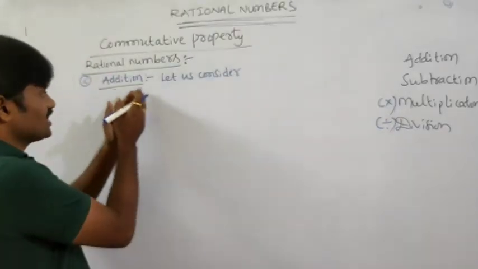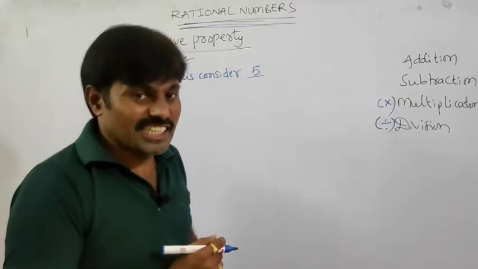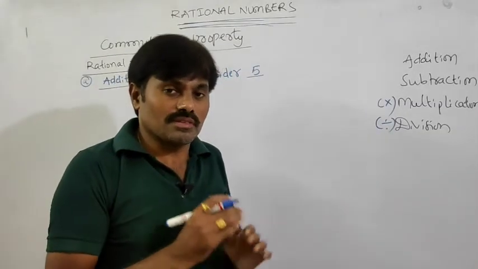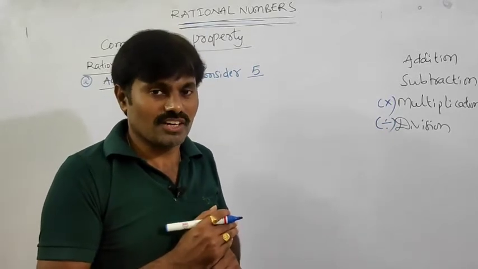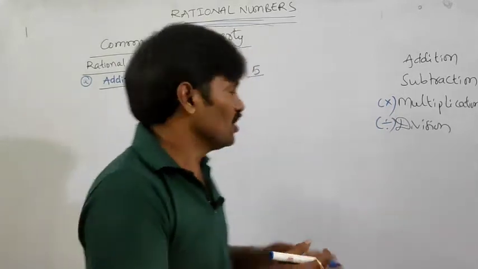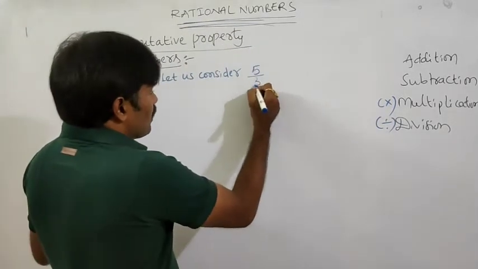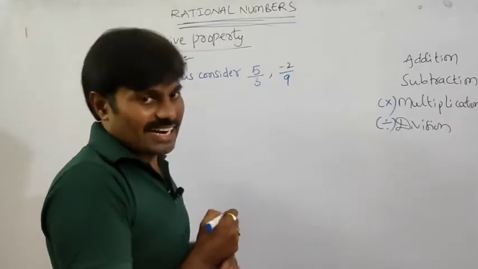In that case, addition. In the case of addition, let us consider 2 rational numbers. What are rational numbers? Numbers which can be expressed in the form of p by q, where q is not equal to 0 and p, q are integers. Such numbers are called rational numbers. So I am considering 5 by 3, minus 2 by 9 as the 2 rational numbers.